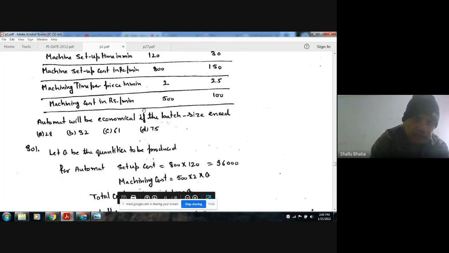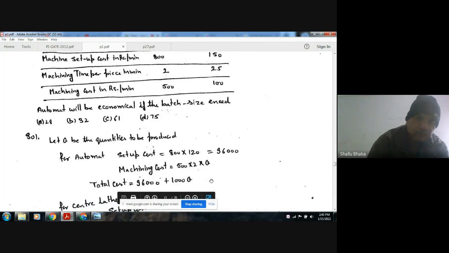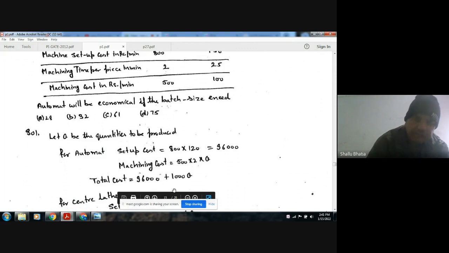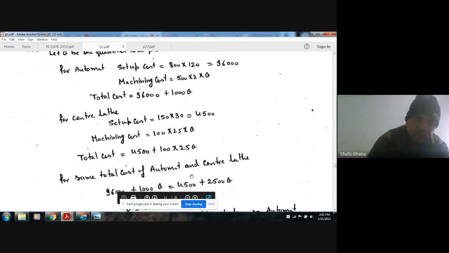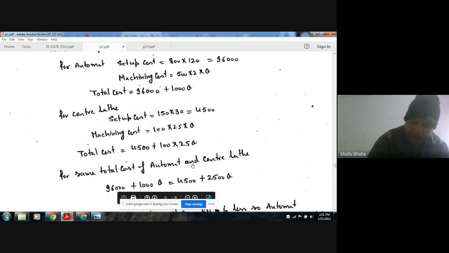Machining cost is 500 per minute, and machining time for one piece is 2 minutes, so the cost per piece is 500 into 2. For Q quantities, the machining cost is 500 into Q. So the total cost will be this. Similarly, for the center lathe, we can calculate the setup cost and then the machining cost. Now equating these two and finding out Q.